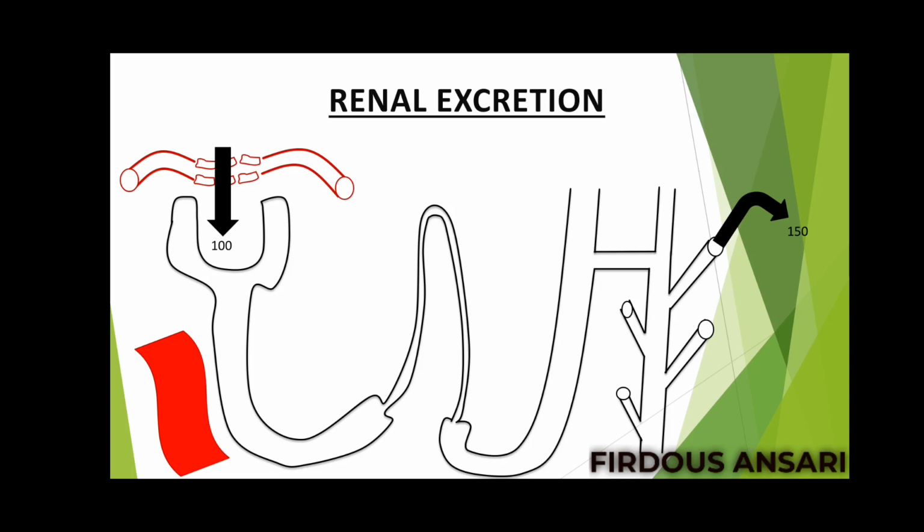So the answer is 50 molecules of the drug have undergone tubular secretion. So 100 were glomerular filtered from the glomerulus, plus 50 molecules from tubular secretion. So 100 plus 50 makes 150 molecules present in the urine. But one more question comes over here.